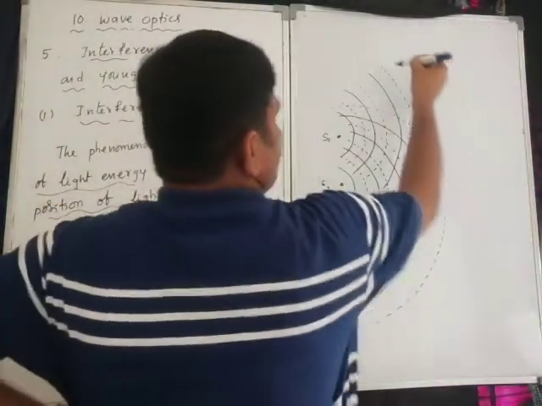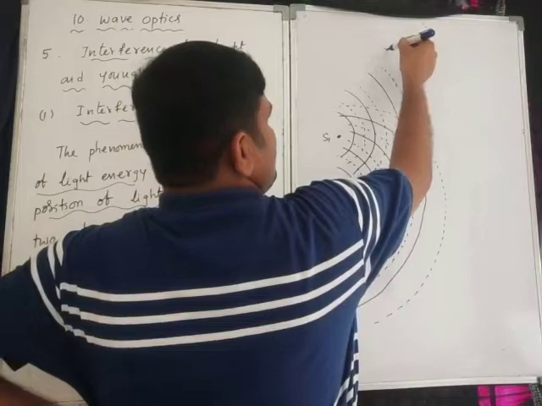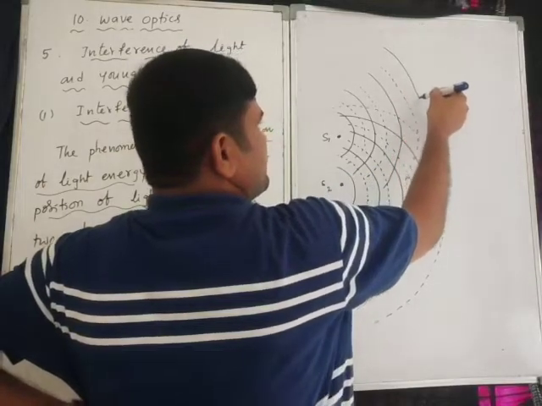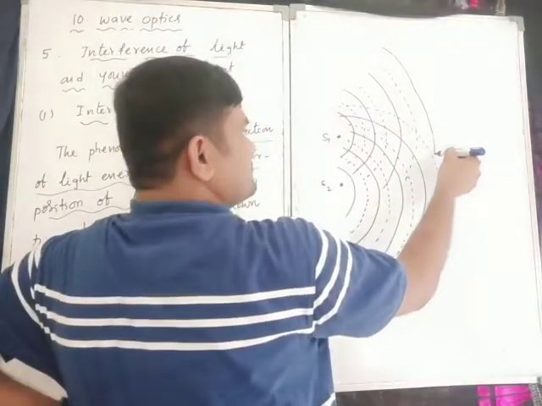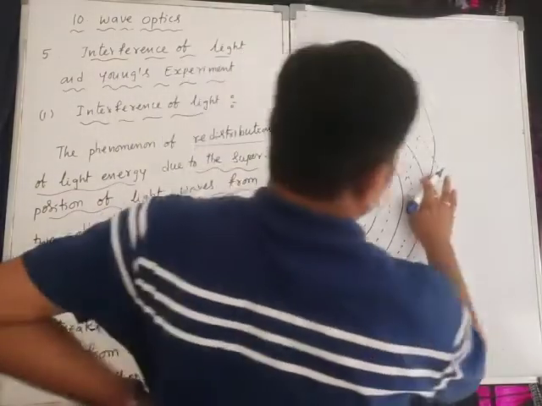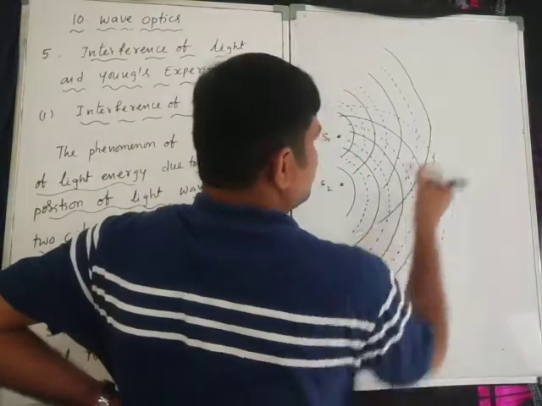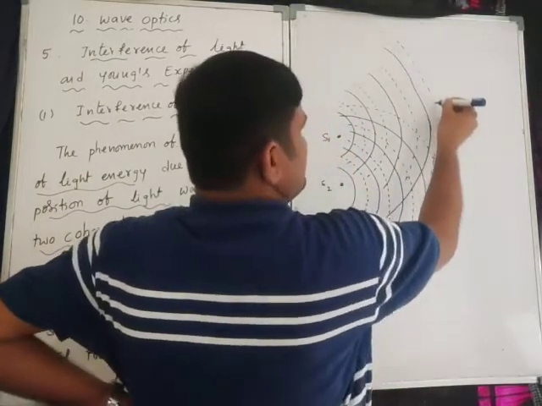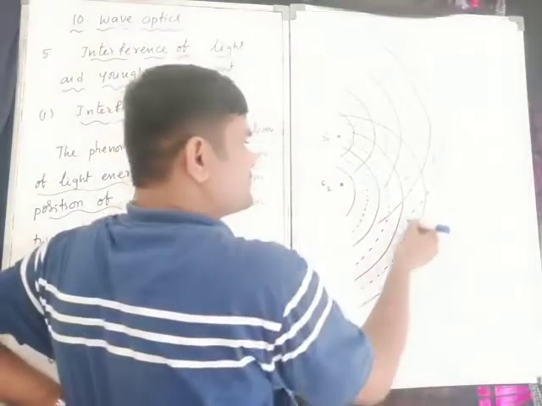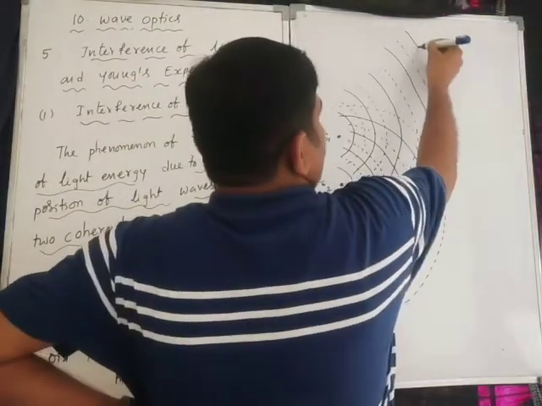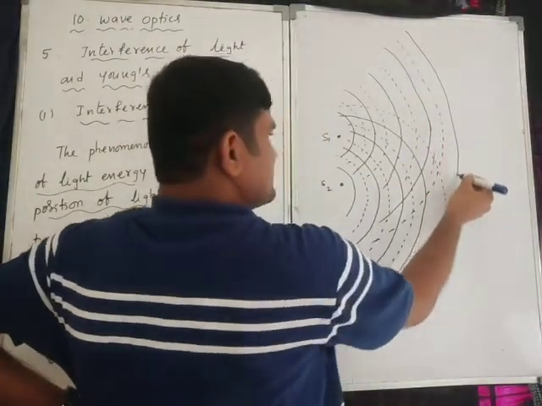Right? So again here also this one, with the S1 wavefront, dark wavefront and bright wavefront.